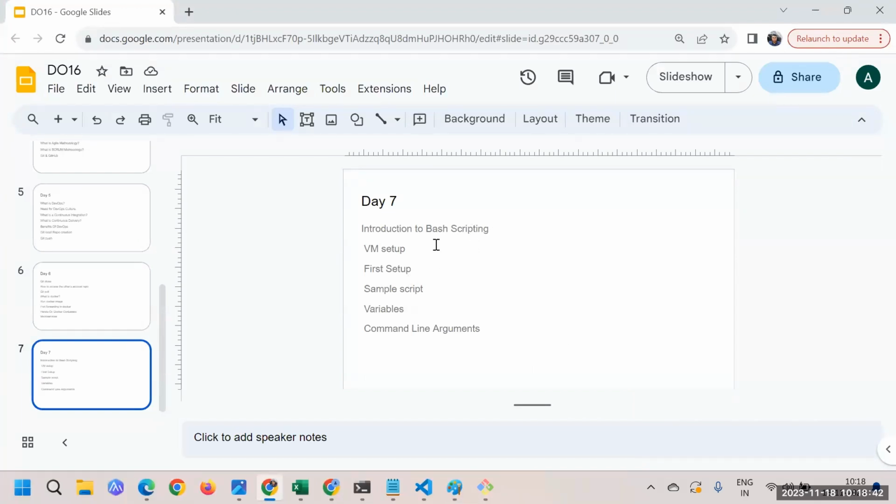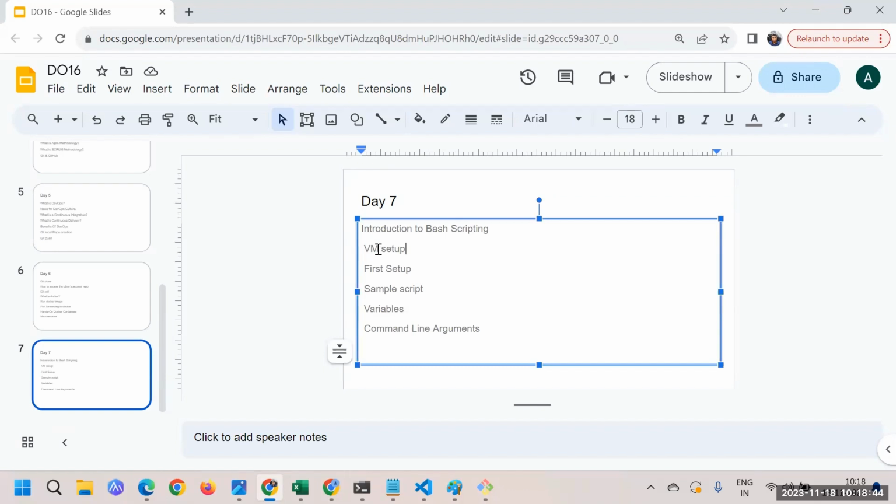Here we're talking about the VM setup. VM is basically a virtual machine, right? So we require one virtual machine where we will be executing our scripts and everything. Basically we require some Linux environment where we can execute the stuff. So we'll go for that.